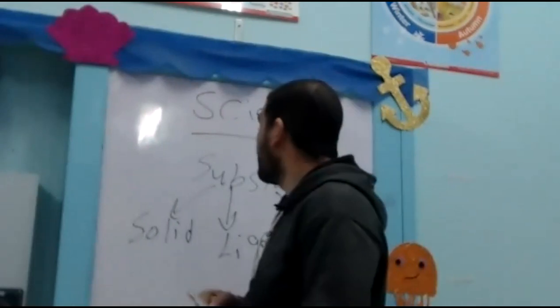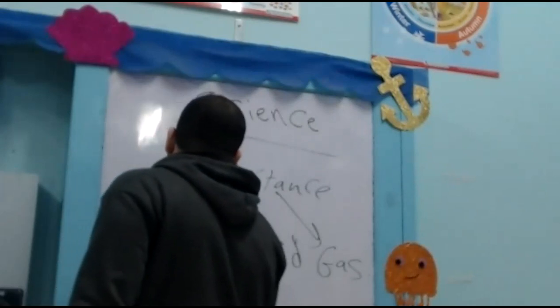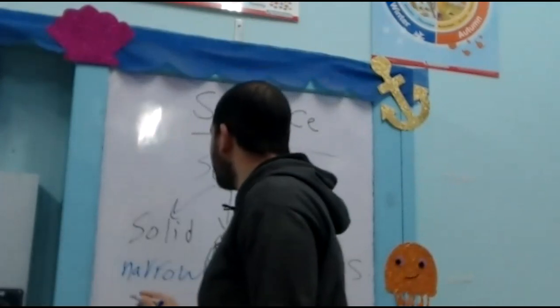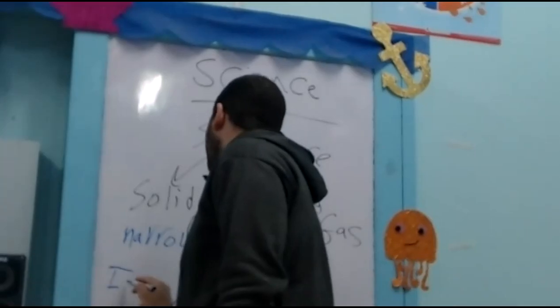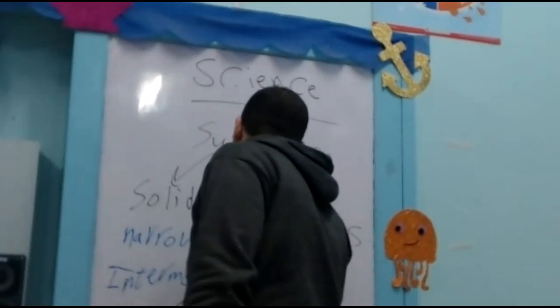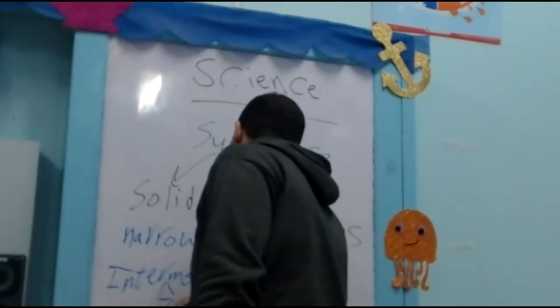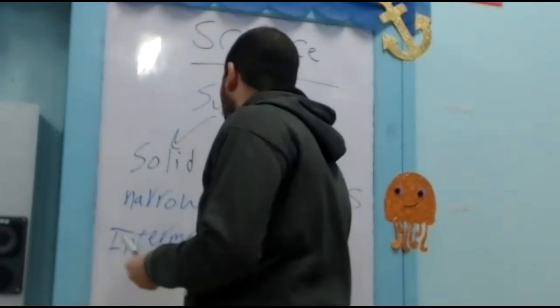In case of solid, the intermolecular spaces are narrow, while the intermolecular forces are very strong.